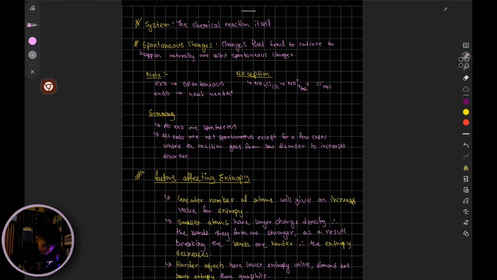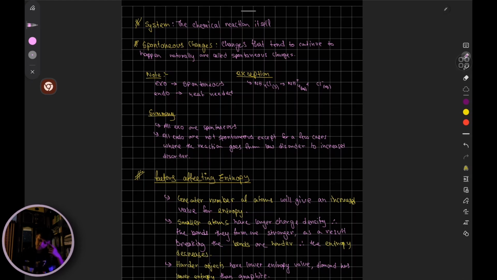Anyways, next point, spontaneous changes. What is a spontaneous change? It means that it doesn't require you to add anything to it. You don't need to give any sort of assistance for the reaction to take place. You don't need to introduce catalysts. You don't need to help the reaction to proceed. So it happens automatically the moment the reactants are introduced to each other. So changes that tend to continue to happen naturally are called spontaneous changes. You don't need to intervene in the reaction. Okay, so that is spontaneous change.